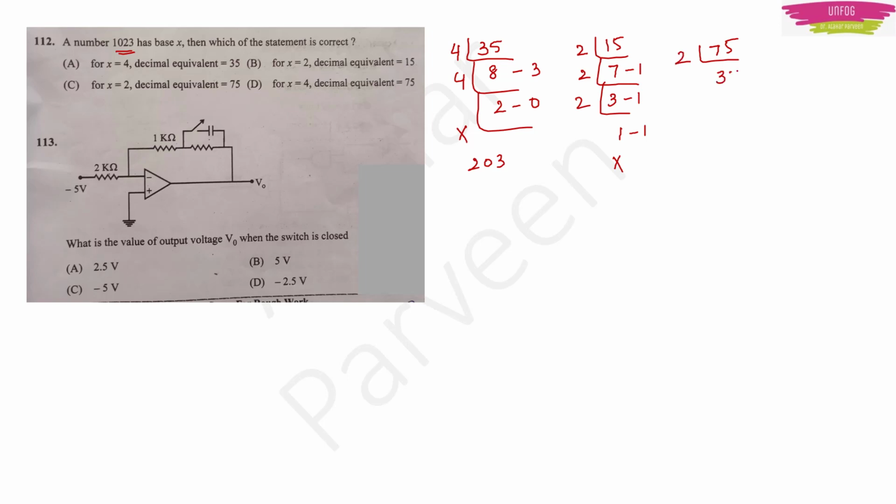2 3s are 6, 2 7s are 14, 1. Then 2 1s are 2, 2 8s are 16, 1. So this also, if it will become lengthy, but it's not going to be our answer. Then next is